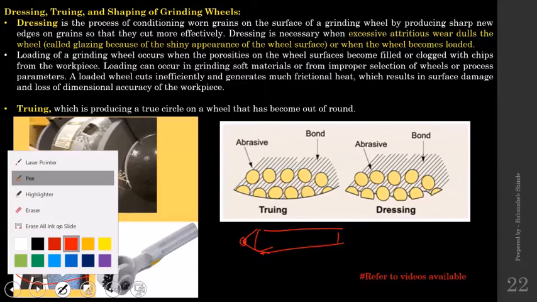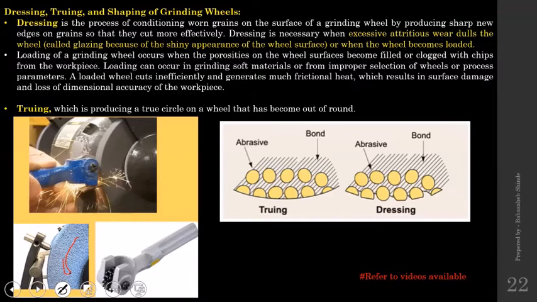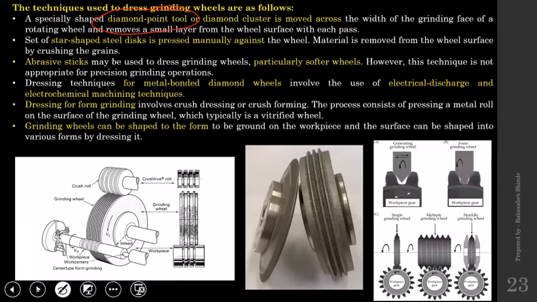And when this wheel is rotating, this diamond pointed tool will be moved across the wheel periphery so that there will be a removal of a layer from the grinding wheel surface, and that is going to expose the fresh abrasives that are going to act as a cutting tool and remove the material. So the first technique is using a diamond shaped or diamond point tool.